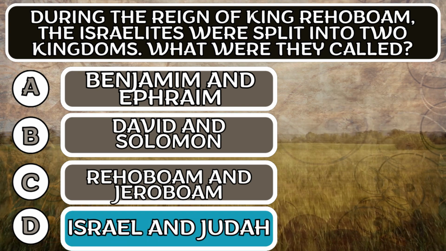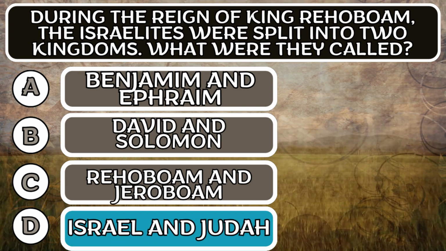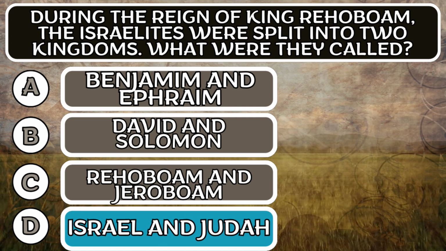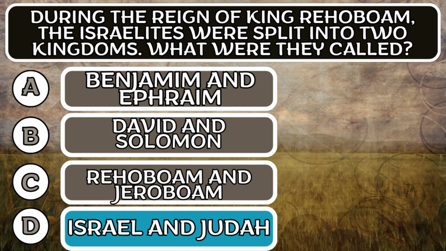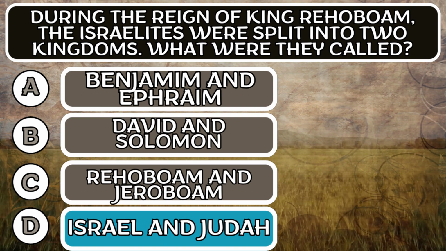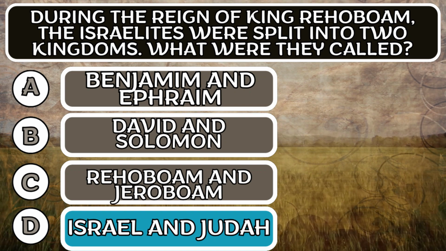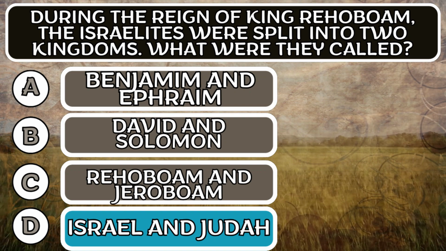The correct answer is option D, Israel and Judah. The country fragmented into 2 kingdoms, the kingdom of Israel, which encompassed the cities of Shechem and Samaria, in the north, and the kingdom of Judah, in whose territory Jerusalem was located, to the south.